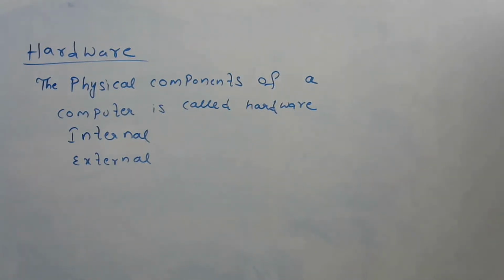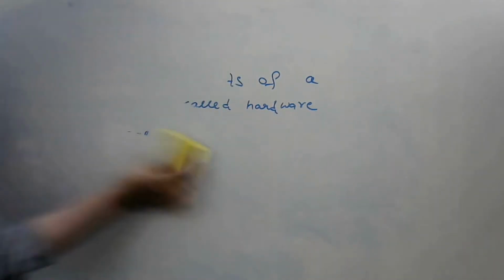The physical components of a computer is called hardware. Again, these physical components, how many types? Two types, internal components and external components, right? Now we'll see what are internal components and what are external components.